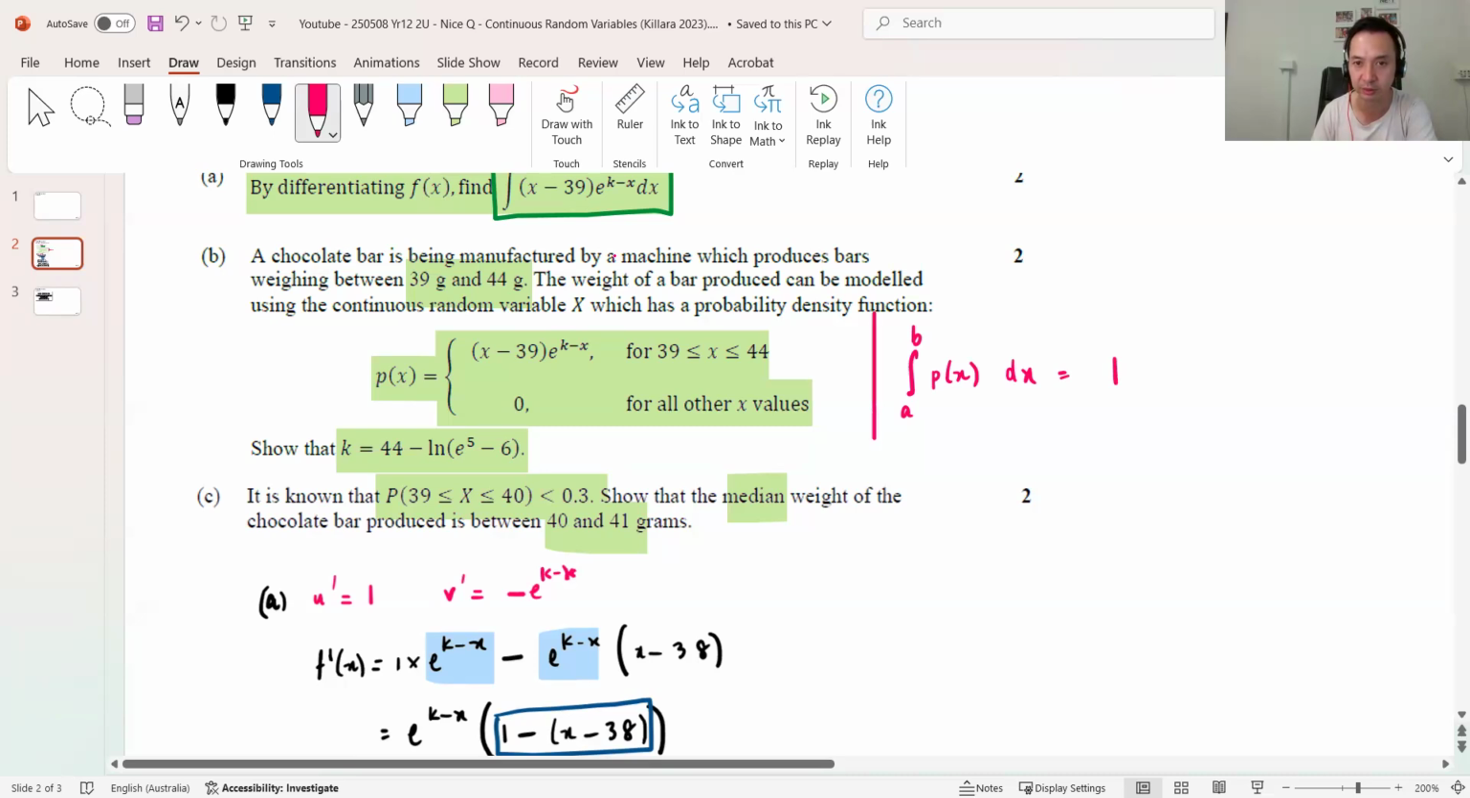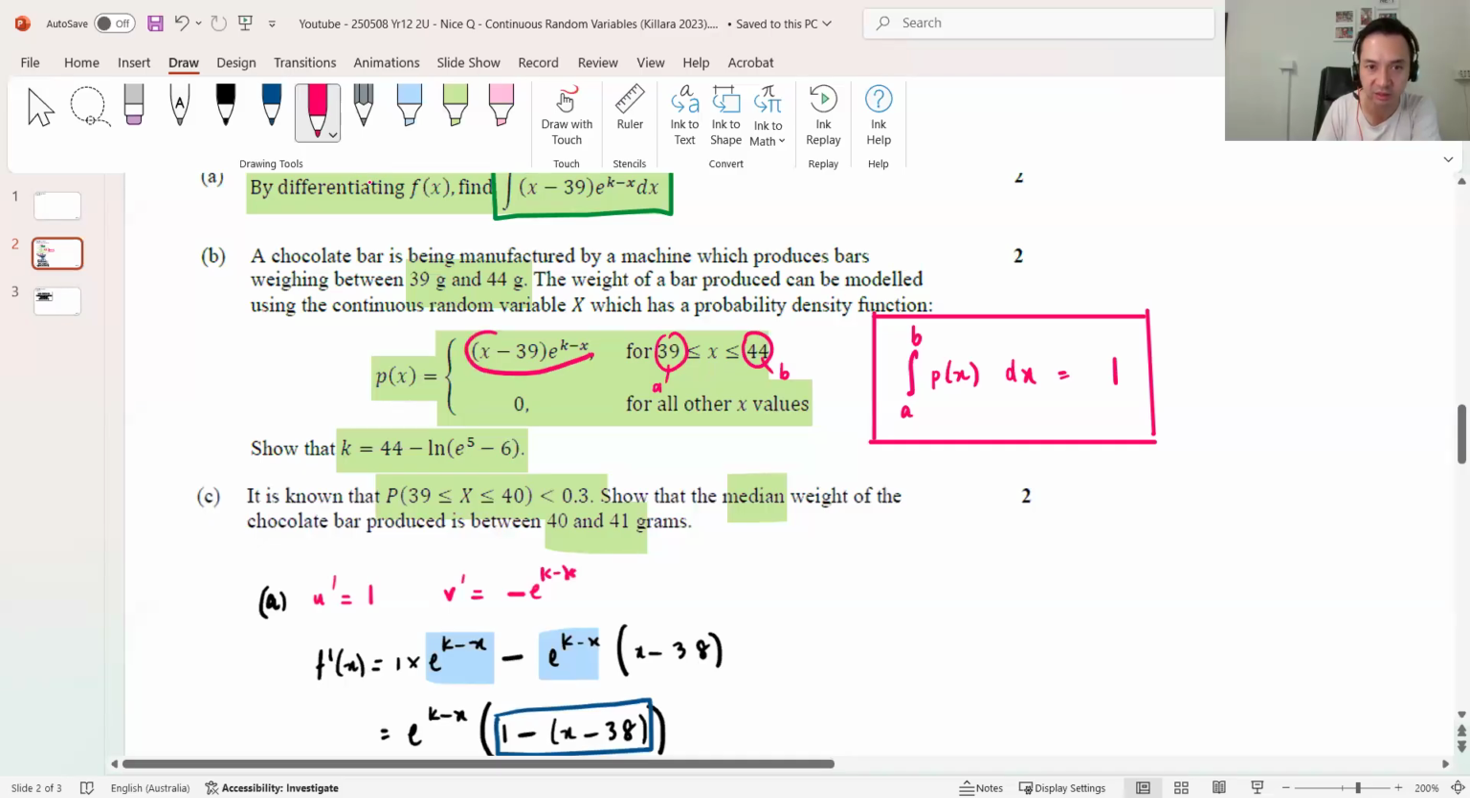So this is key. So just going to box that. Make that a rule. Now, with that in mind, in this case a is 39, b is 44, and I'm just going to integrate this as a function, because it's 0 otherwise. And then hopefully when I do that, I can find the value of k. So let's have a go. I'm just going to come over here.